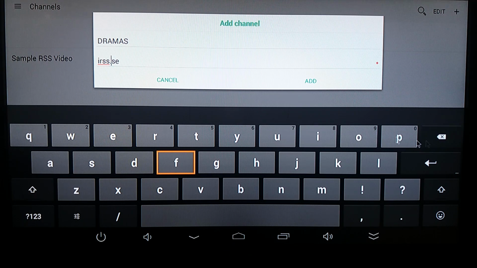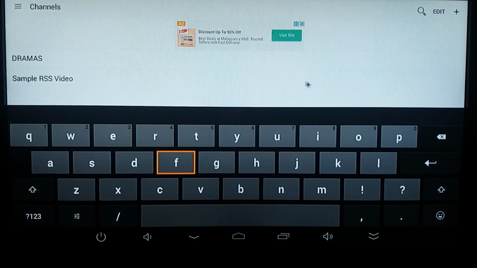Close up this space and then /drama. That is the link to the website. irss.se/drama. Click add and then we are done.